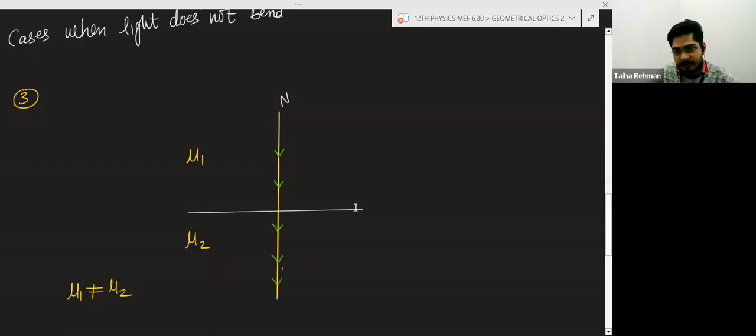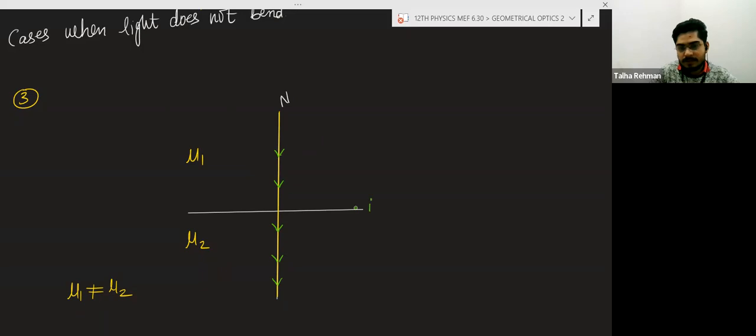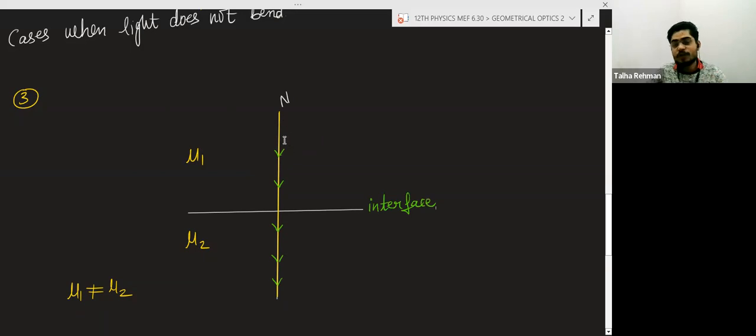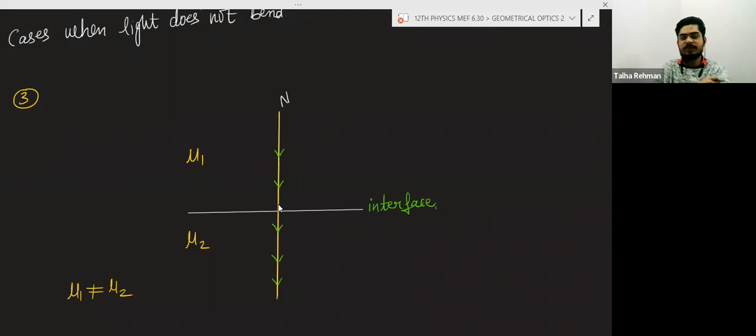See, this is the interface between two media. When there is a normal incidence, there is no bending of light. This can be explained by the wave theory of light, but I am not going into why this is happening.